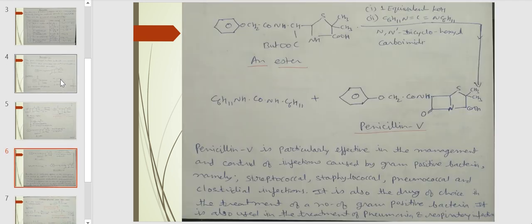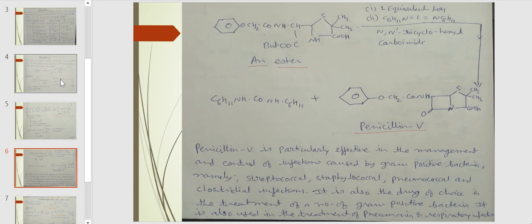This large intermediate compound undergoes reduction with hydrazine and is then treated with hydrochloric acid to form an amine hydrochloride. The amine hydrochloride is treated with first phenoxyacetyl chloride and then triethylamine to form an ester. This ester is again treated with dry HCl gas at 0 degrees centigrade in the medium pyridine to form an ester. This ester is treated with first potassium hydroxide and then dicyclohexylcarbodiimide to form penicillin V.